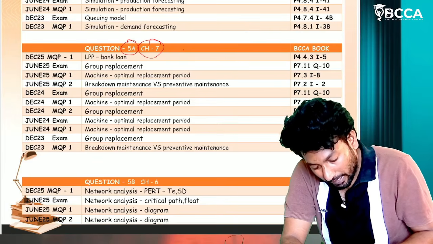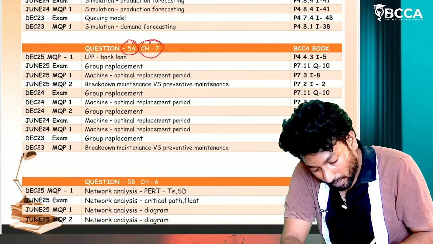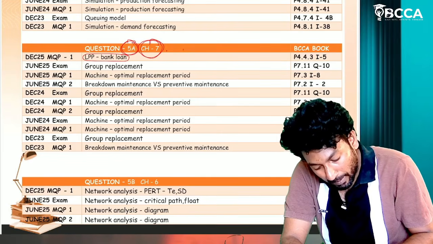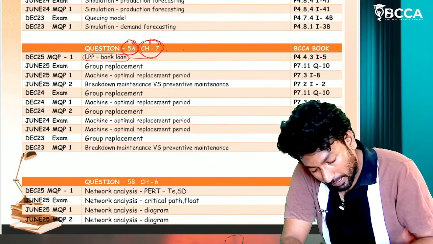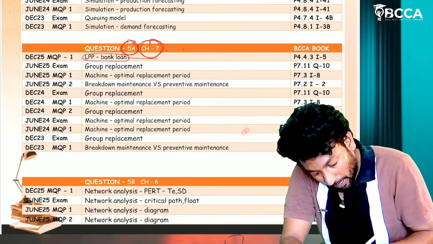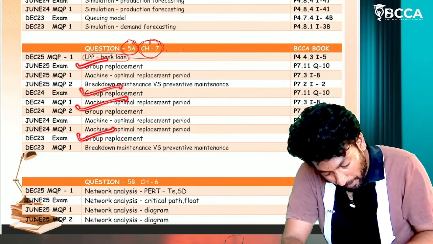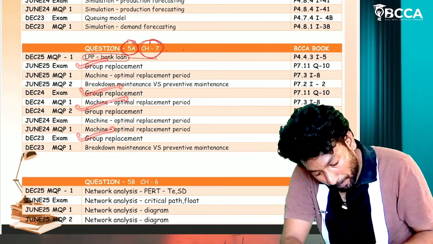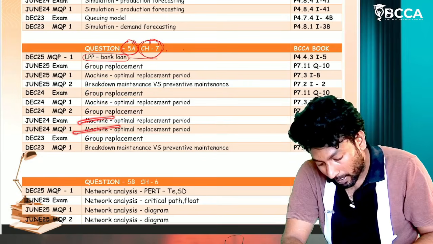For this attempt, they will mostly ask chapter number 7 only, but for this December 25 MQP they have given an LPP question. Generally, the questions from chapter number 7 are group replacement, group replacement, group replacement, group replacement, 4 times. Breakdown maintenance versus preventive maintenance, 2 times. Machine optimal period of replacement.